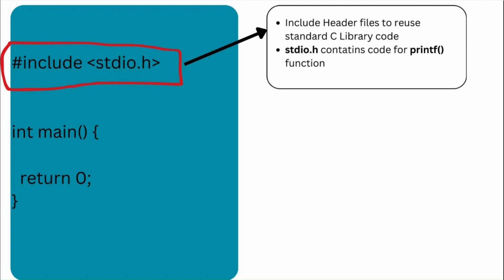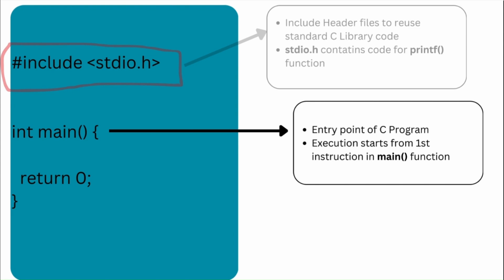After that, this is the main function. Don't worry about what a function is; in further lectures we will discuss functions. Right now for our programs, you write int main, with the same syntax as displayed here. In general, this is the entry point for a C program.